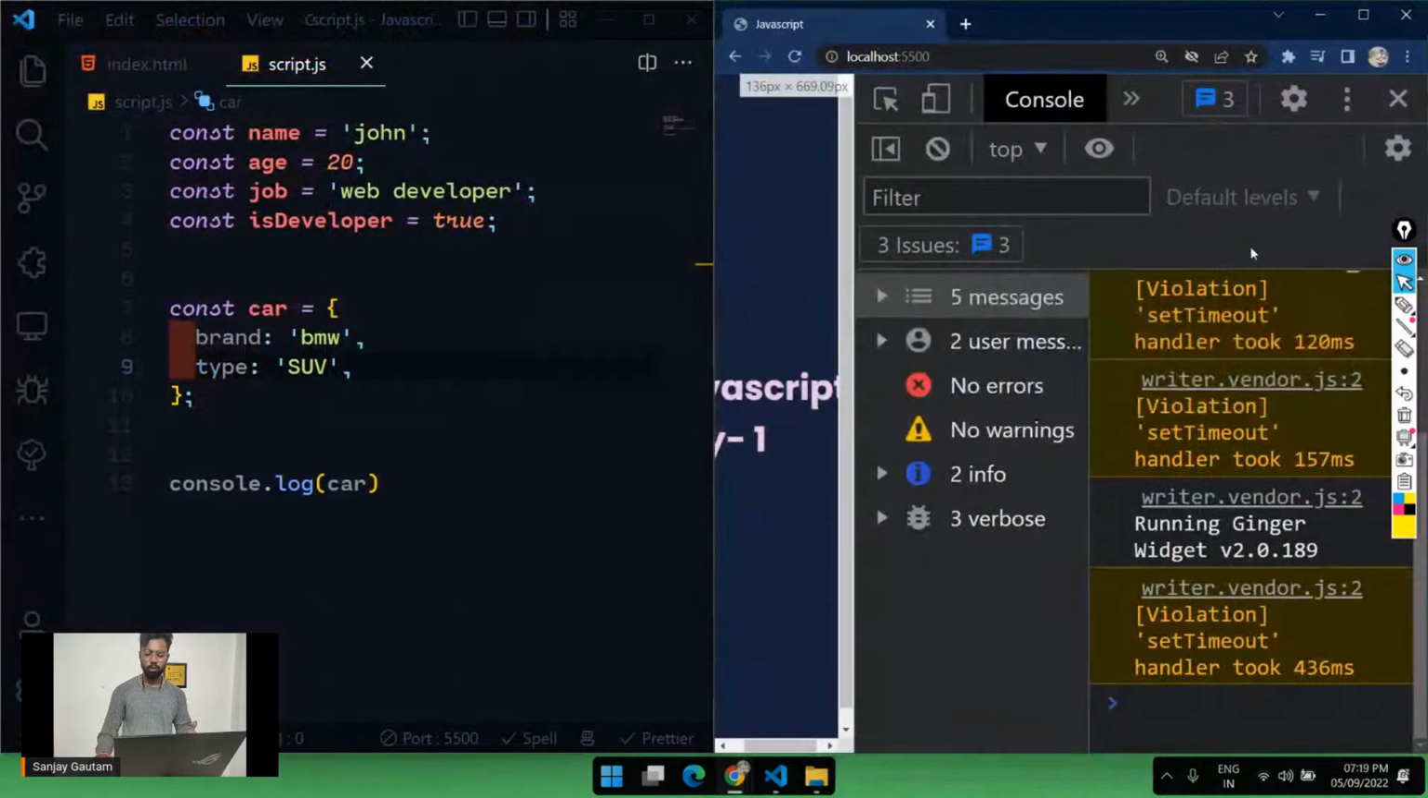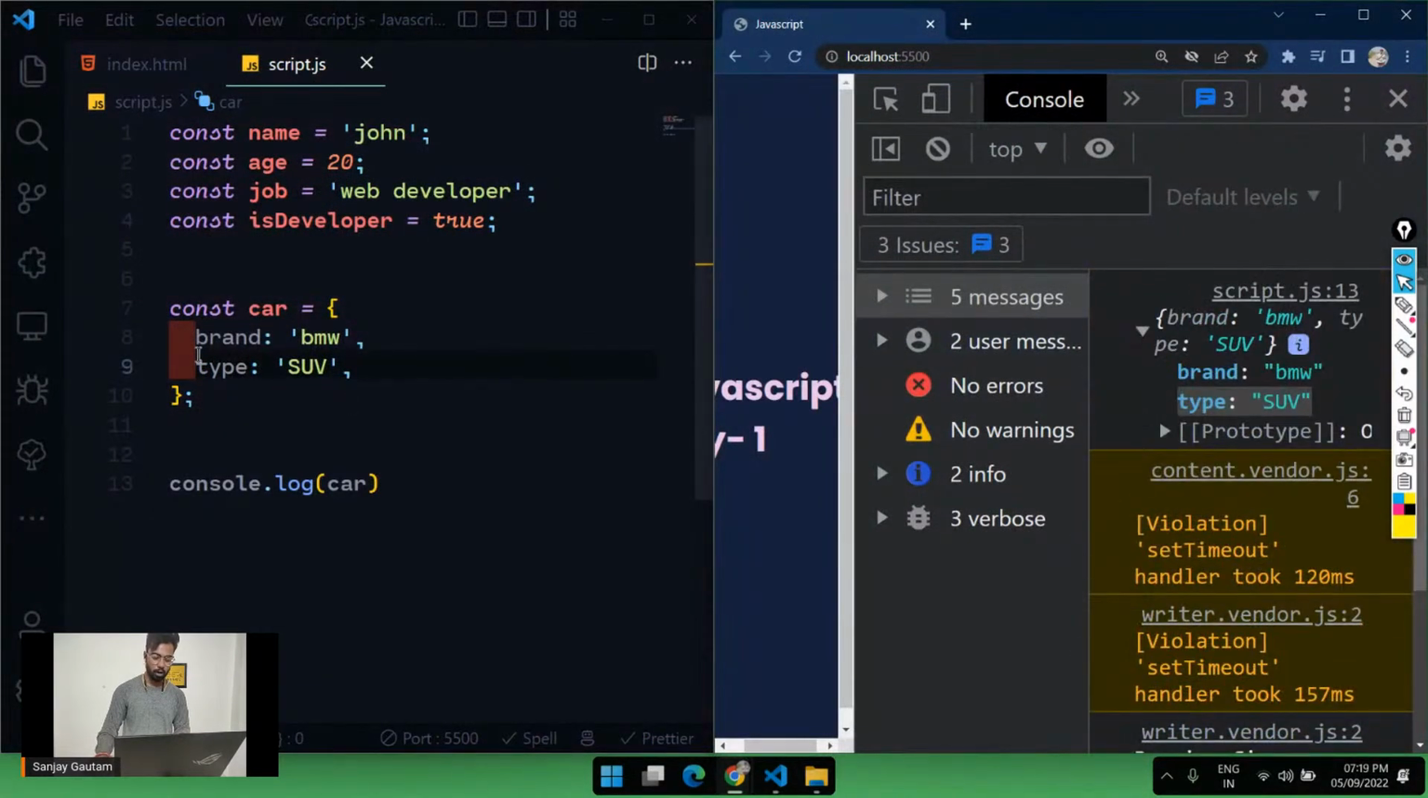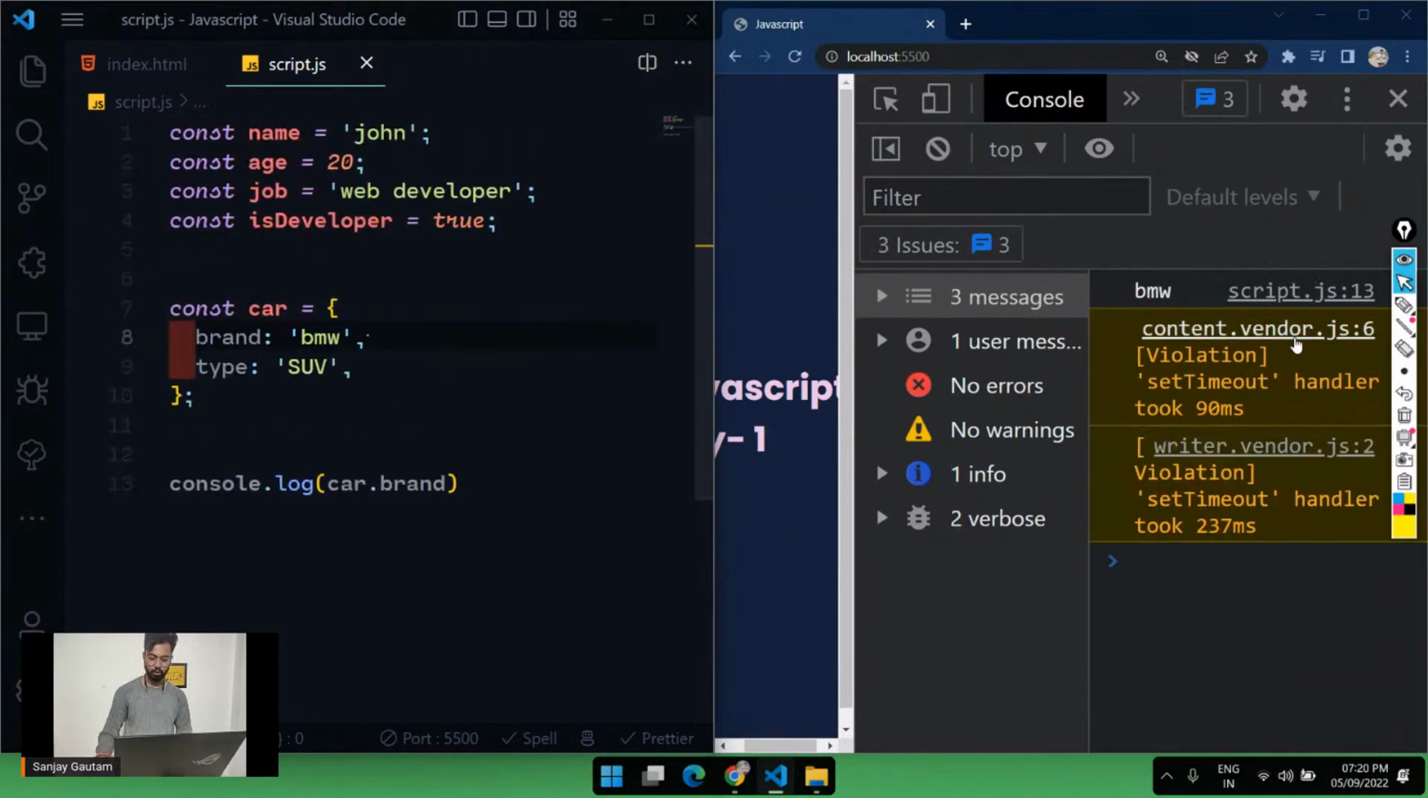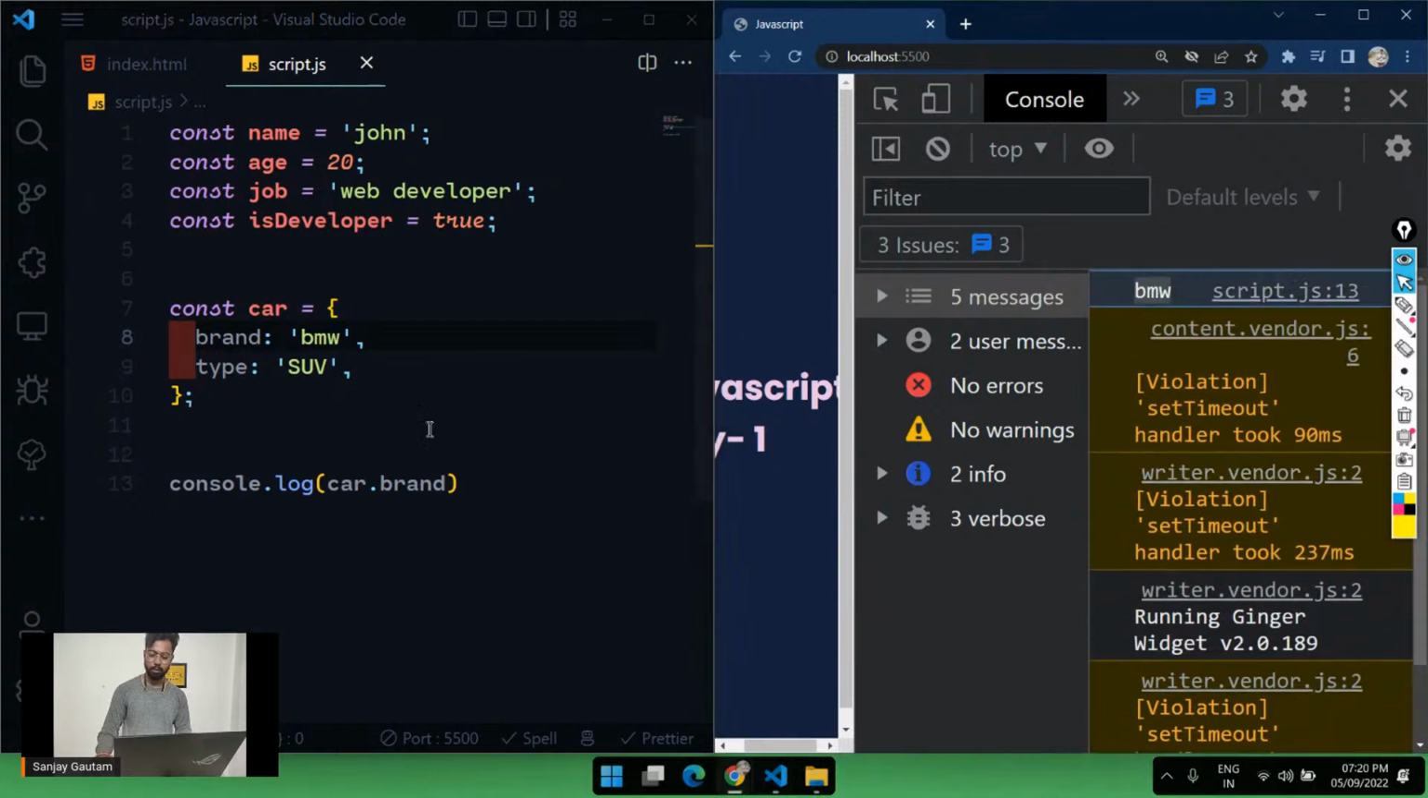But suppose you don't want to access everything, you just want to see the brand. To access the brand, all you have to do is type a dot here, and type the key that you want to access, and give it a save. Okay, if I give it a refresh here, I don't know if it crashed or not. Okay, it's not. And here we are getting only BMW.